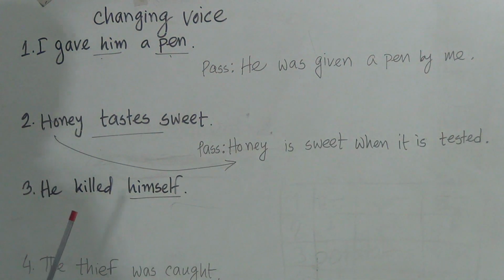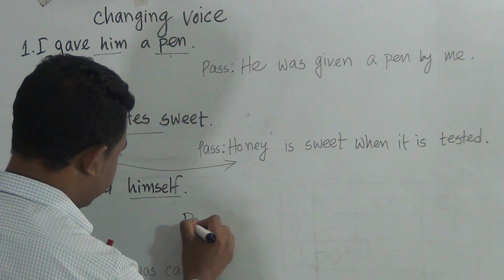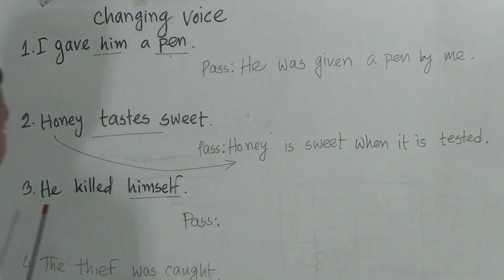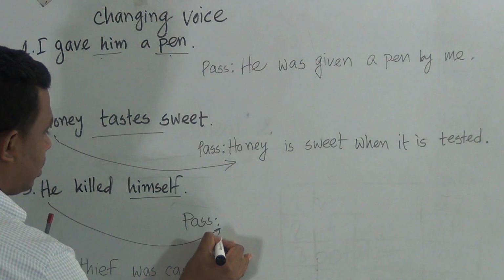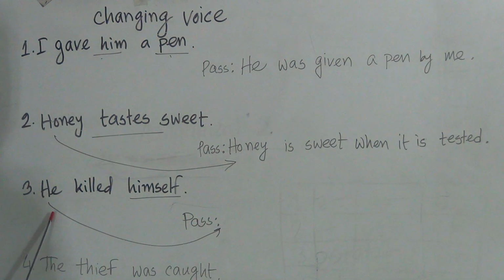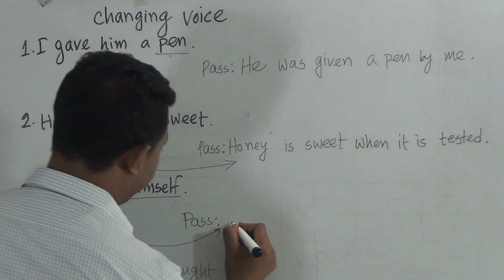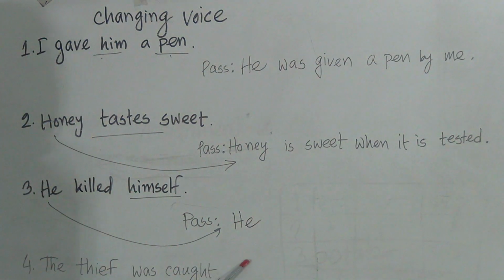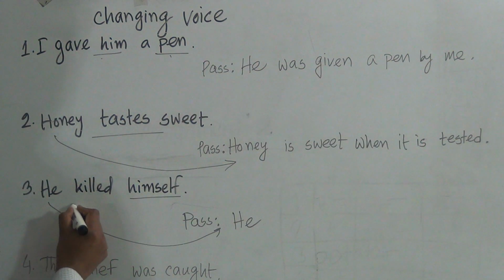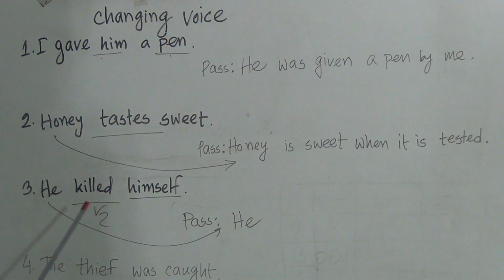Then reflexive pronoun. Him is reflexive pronoun, you know that. So at the time of answering reflexive pronoun, what we need to do? He killed himself. Dear students, in such kind of sentence also we have to use the same subject. He killed himself. Then he. After writing he, we have to use the auxiliary verb. Then he killed. Killed is the past form of the verb. So it's past indefinite tense.